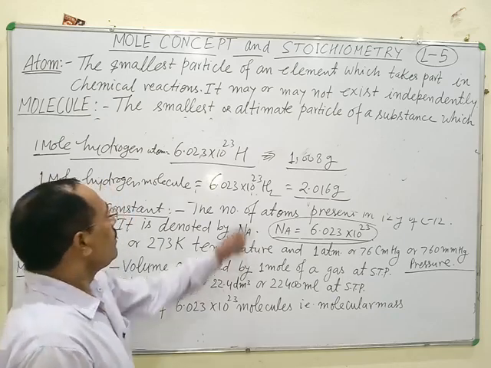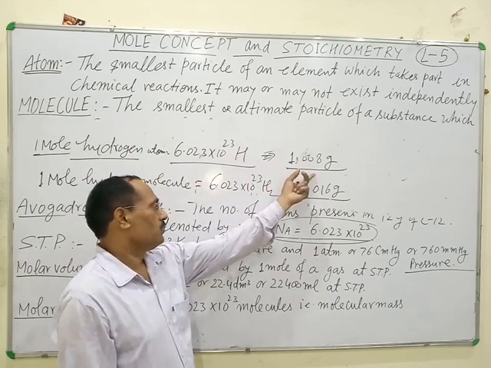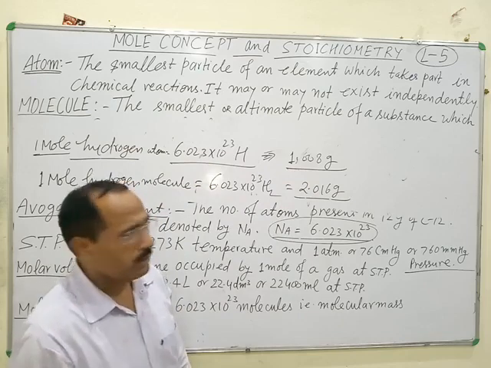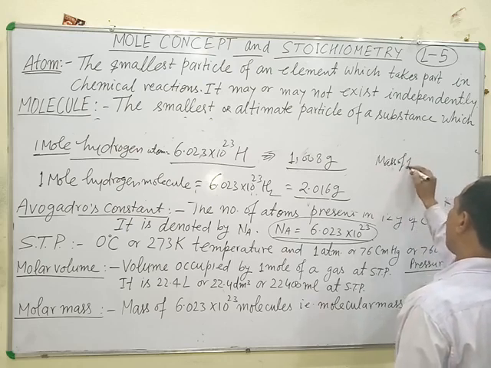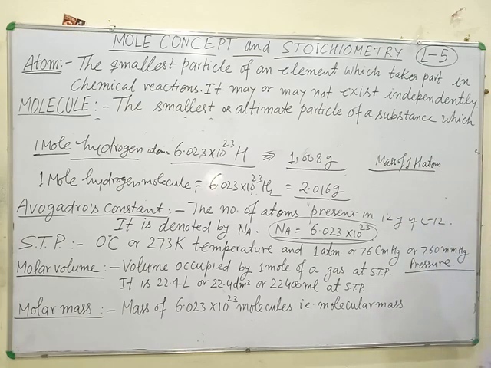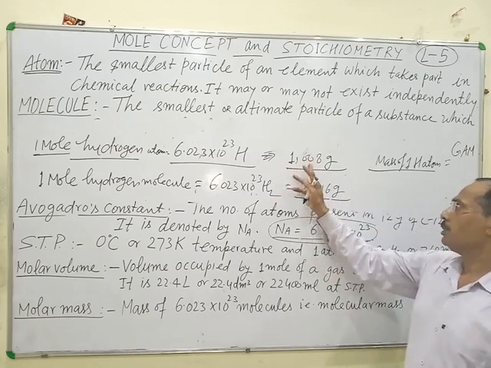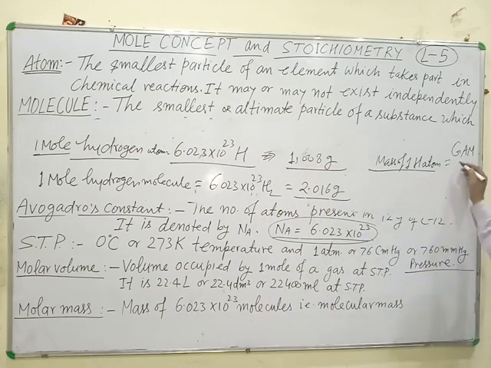For example, the mass of Avogadro number of hydrogen atoms is equal to this much. So what is the mass of one atom of hydrogen? The actual mass of one hydrogen atom is equal to the gram atomic mass, 1.008 gram, which is the gram atomic mass of hydrogen, divided by Avogadro number, Na.